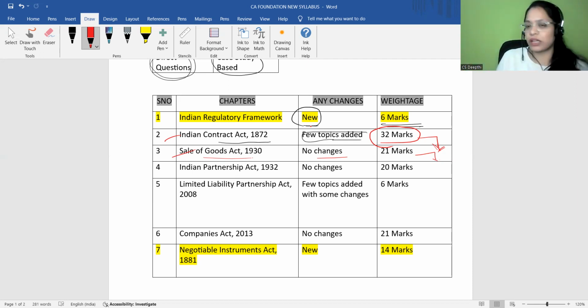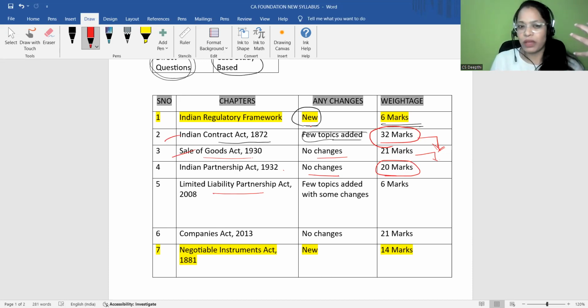And let's come to the fourth chapter, Indian Partnership Act 1932. In the old syllabus also, we do have this chapter. There are no major changes. And of course, the weightage is also very good, 20 marks. After reading the Sale of Goods Act, your next priority will be the Indian Partnership Act. Done? And your fifth chapter, LLP Act 2008.